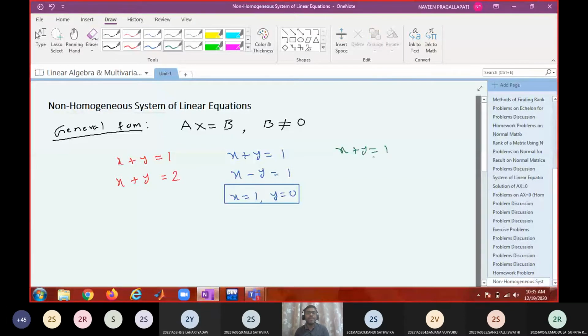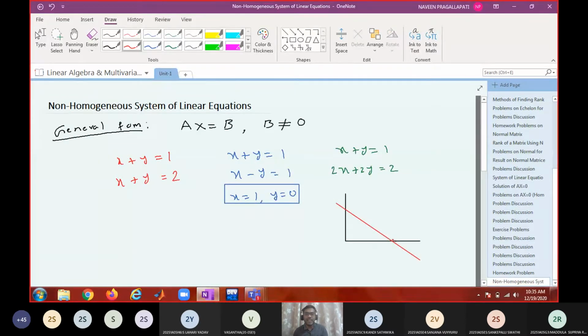x plus y equal to 1, 2x plus 2y equal to 2. How many solutions are there? Infinite solutions, because any point on this line will be a solution.